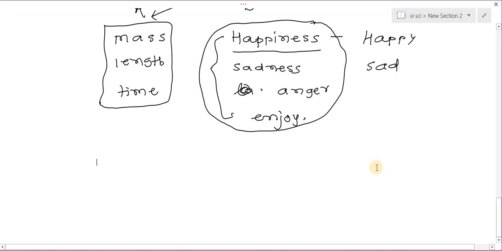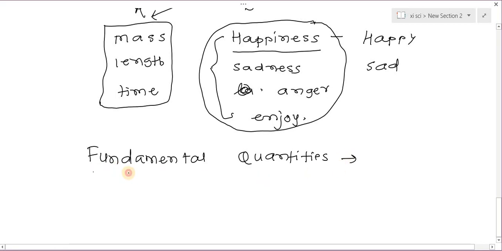Now I will tell you what is meant by a fundamental quantity. Remember, we learn about quantities which we can measure. Fundamental quantities are physical quantities.